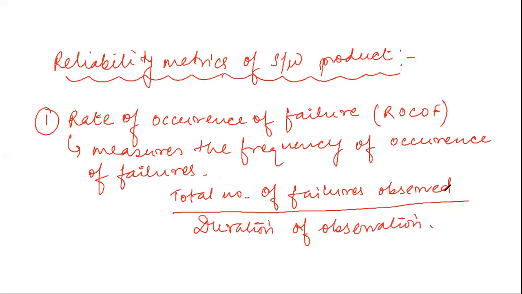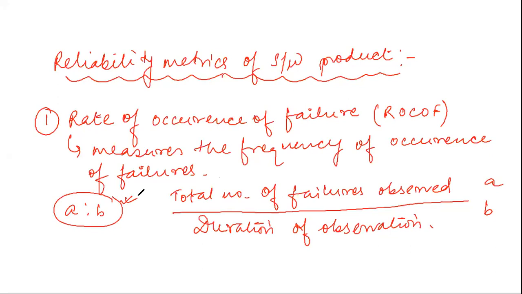Suppose this is A and this is B, A is to B will give me the ROCOF. That is how many failures we have observed in that specified amount of time.